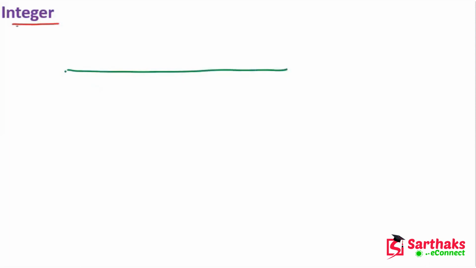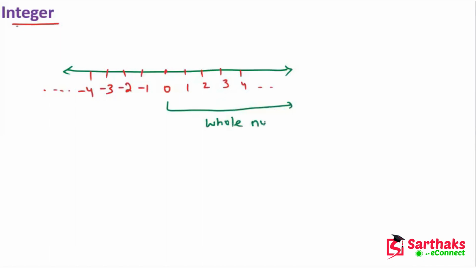Let's suppose this is a number line. This is 0, and on the right-hand side there are positive numbers like 1, 2, 3, 4 and so on, and here is -1, -2, -3, -4 and so on. Okay, my dear friends, I hope you get this point. So now, from 0 to infinity, what are these? These are whole numbers.